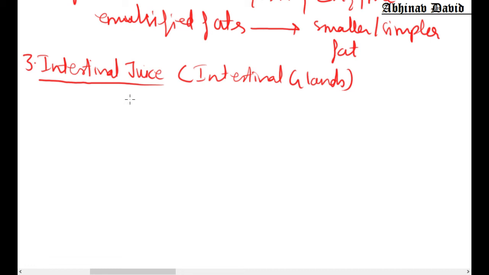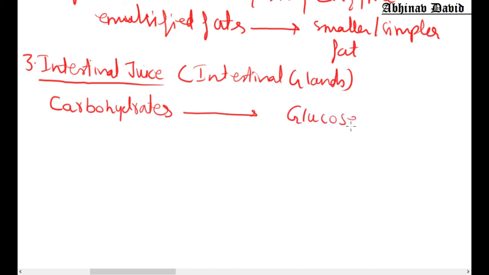Intestinal juice contains a lot of enzymes that you are going to study in your higher classes. Let us try to understand what these enzymes actually do. The enzymes of the intestinal juice finally convert all the carbohydrates that we have eaten into the simplest substance called glucose.